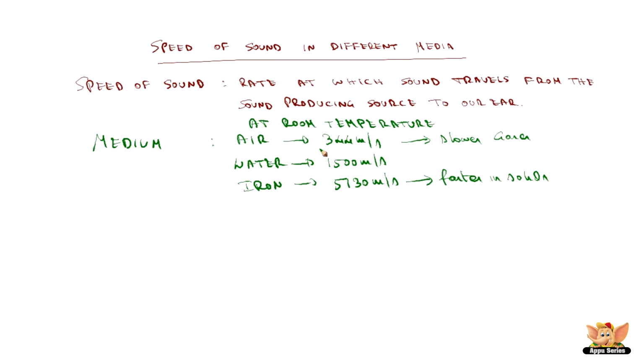What it means basically when we say in the medium of air, the speed of sound is 344 meters per second, the sound travels a distance of 344 meter in 1 second. In iron, it is 5130 meter per second, means the sound travels 5130 meters in 1 second. That's the meaning of this.